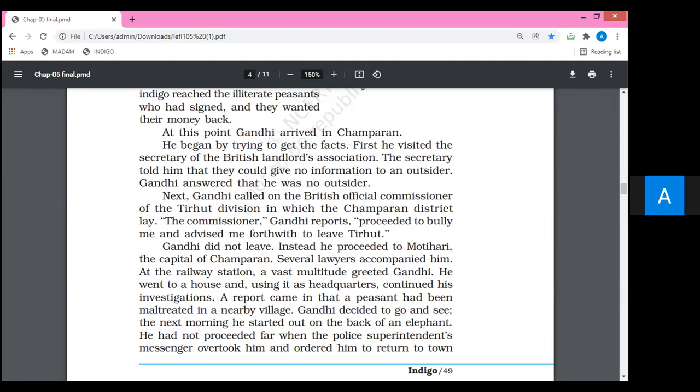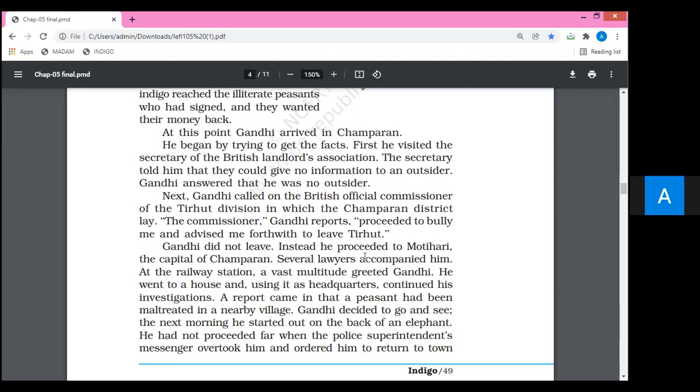He went to a house and, using it as a headquarters, continued his investigation. I think you are clear about this word investigations. He wanted to search out everything about that problem, that is, the problem of the sharecroppers of Champaran.